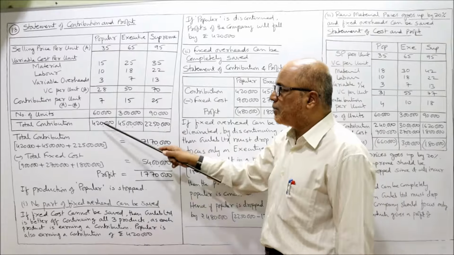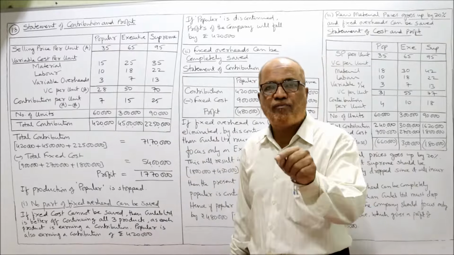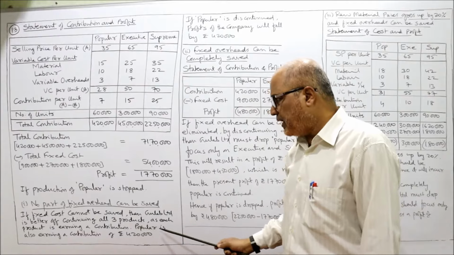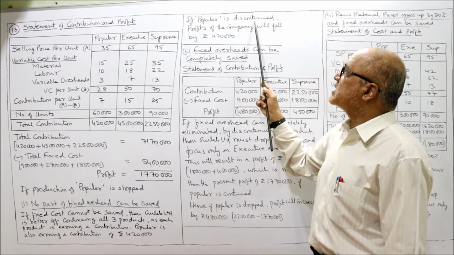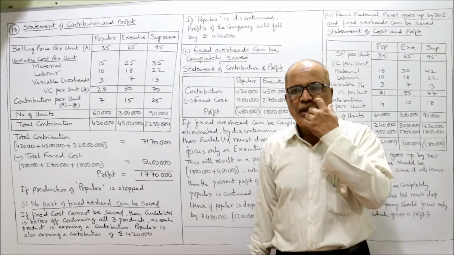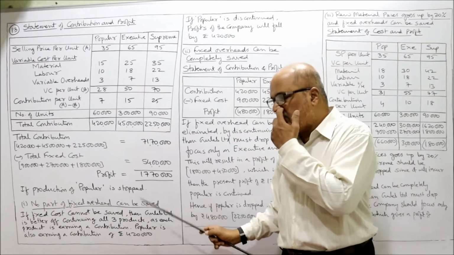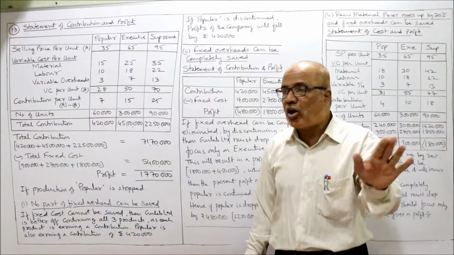If we stop Popular brand, our profit will decrease by 4,20,000. If Popular is discontinued, profits of the company will fall by 4,20,000. The total profit 17,70,000 will fall by 4,20,000 if we stop the production of Popular. This will be the case if fixed cost cannot be saved.